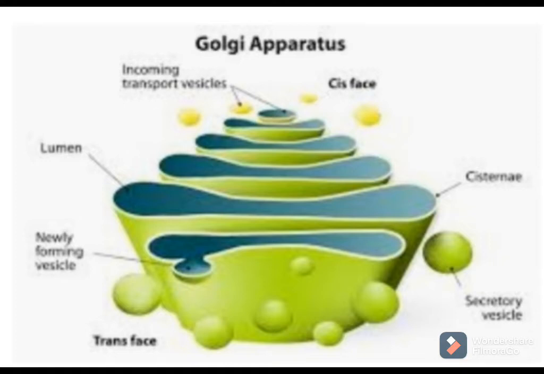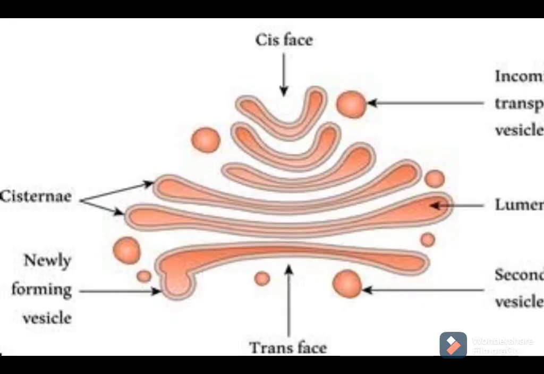So whatever proteins and lipids, the raw material produced in the cell, come to the cis phase of the Golgi apparatus, and then from the cis phase this material passes to the trans phase. You can see here many membranes, many sacs arranged in a parallel manner, and when the raw material comes into each sac, modification and storing take place.